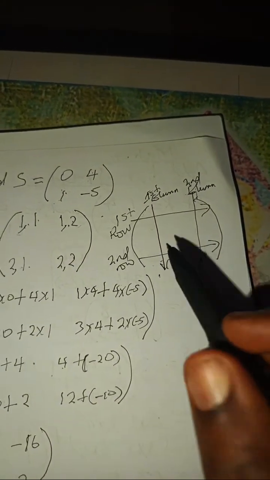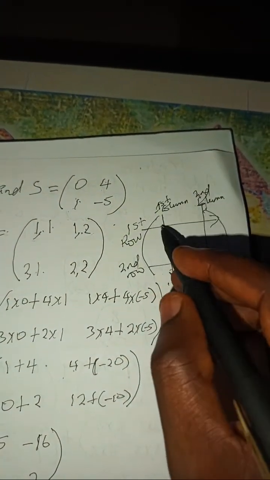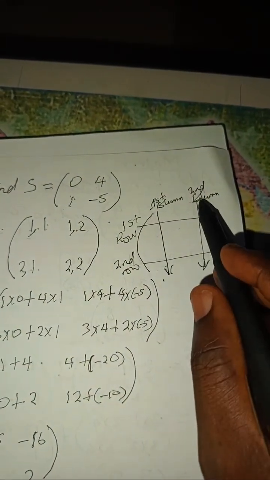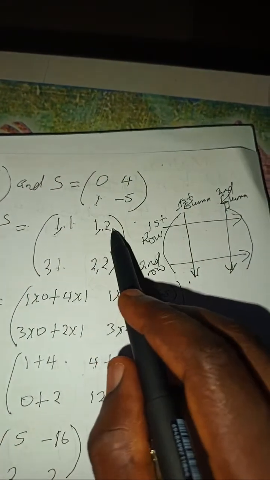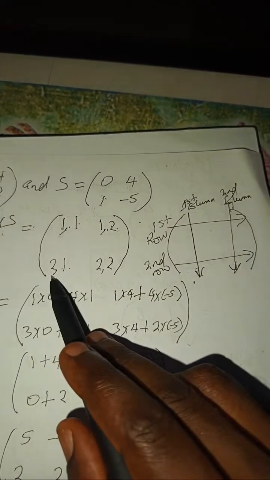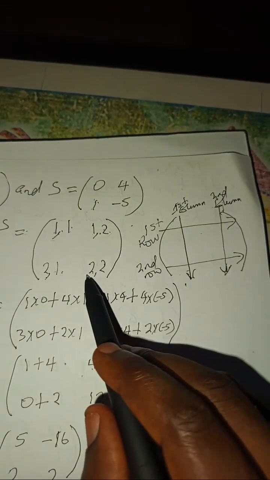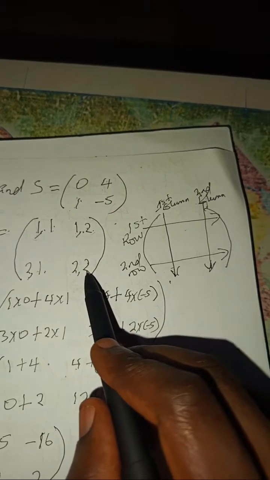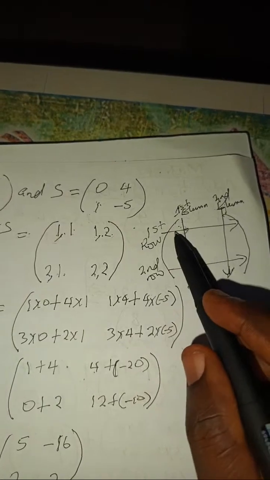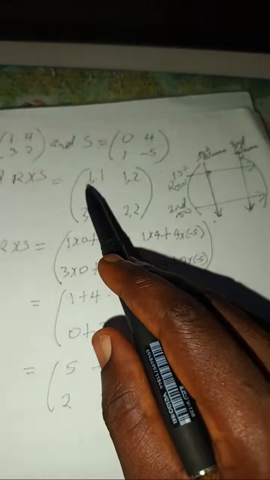Now, where the first row and the first column met, that's why we call it 1 to 1. Where the first row met the second column, that's why we call it first row, second column. Here is second row, first column, and here second row, second column. So anything that you want to get for this place has to be the first row and the first column, and that's what we did here.